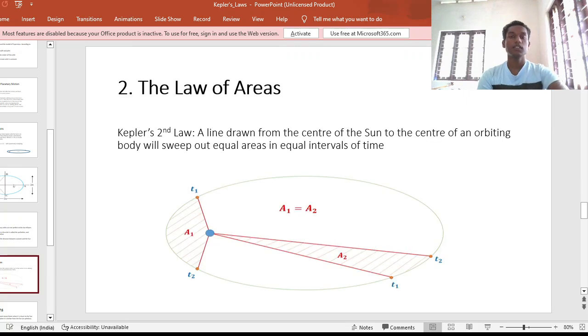The second law, which is the law of areas. A line drawn from the center of the sun to the center of an orbiting body will sweep out equal areas in equal intervals of time.